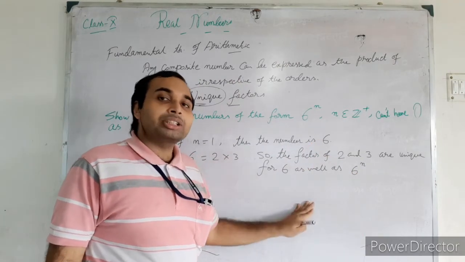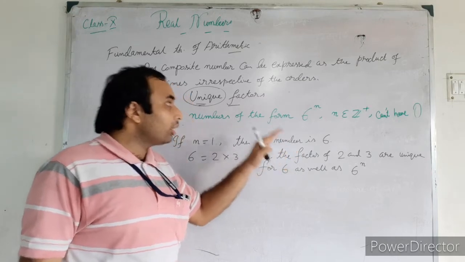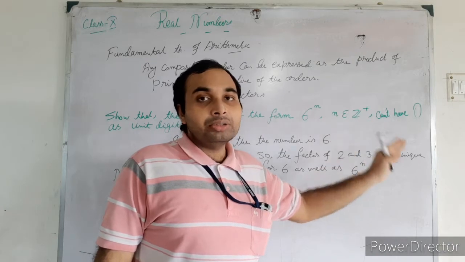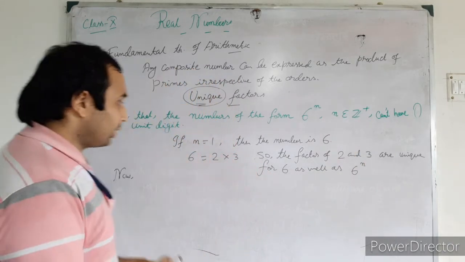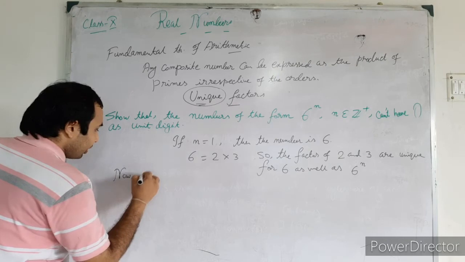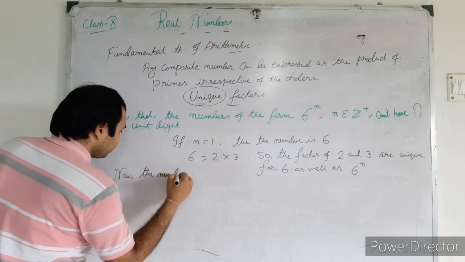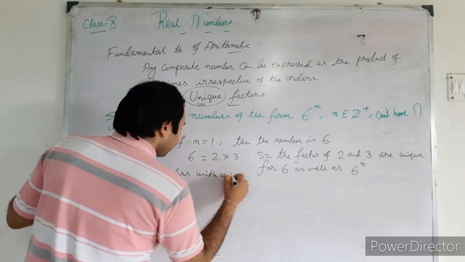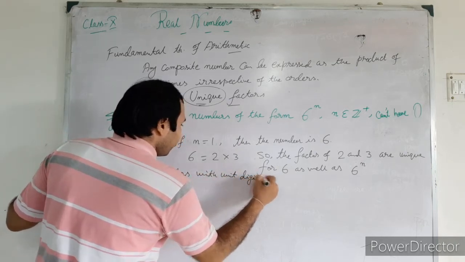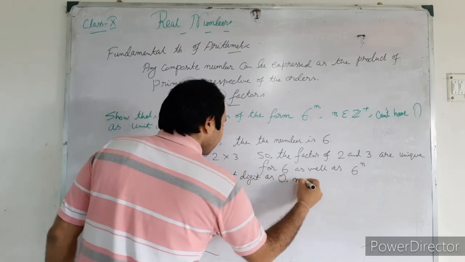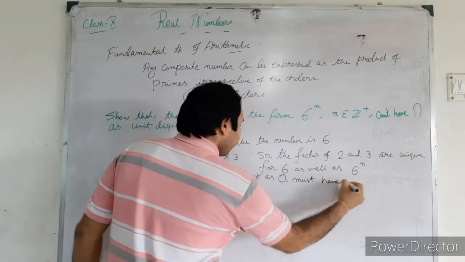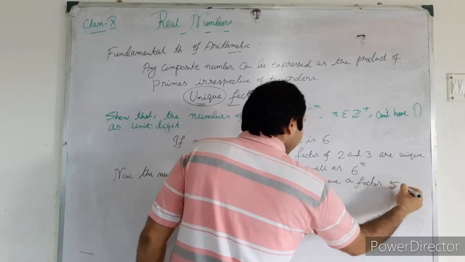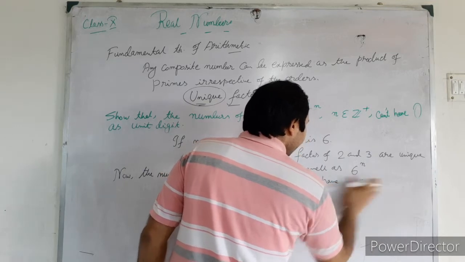So from that logic we can say all the numbers of the form 6 to the power n can't have unit digit 0. So just write down like that: the numbers with unit digit 0 must have 5 as a factor.